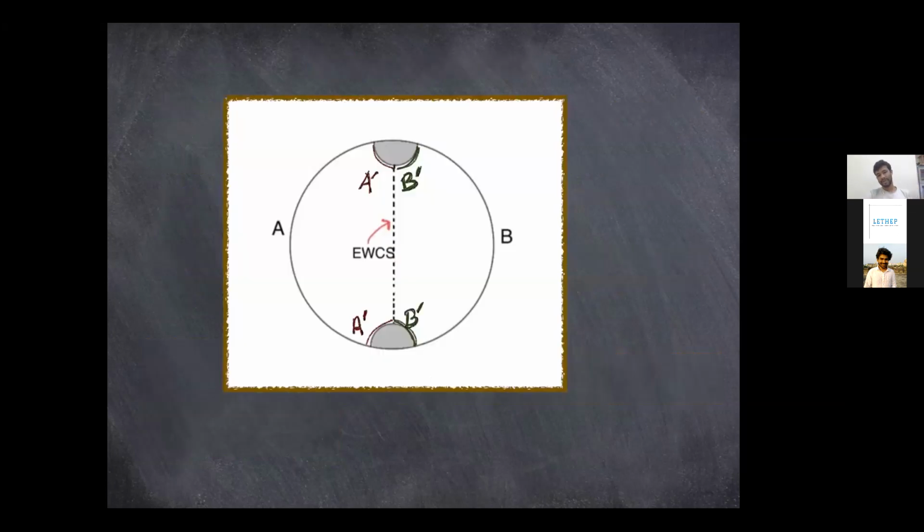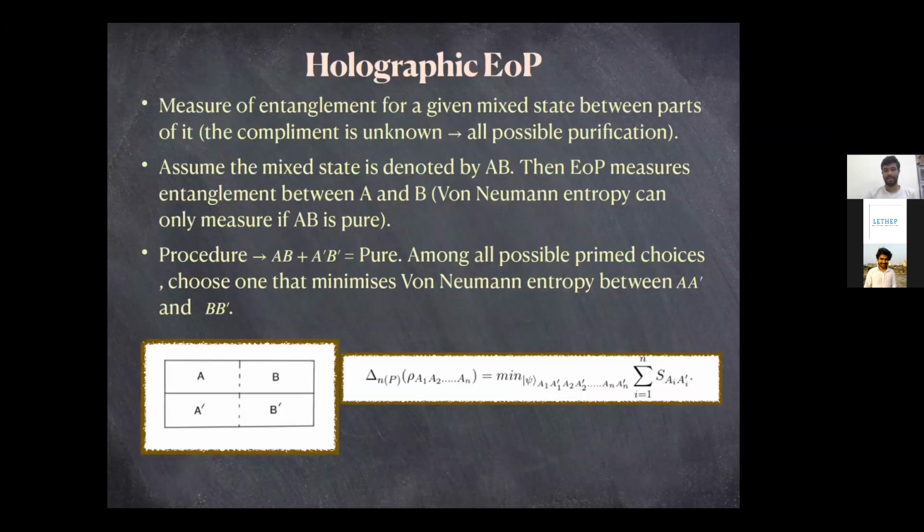So the holographic dual to this, yeah. Sorry, I just want to... the multipartite is too complicated for me, but the bipartite entanglement of purification, you're saying that you want to measure the entanglement between A and B when A plus B is a mixed state, right? Yes. And what you do then is you purify your state by enlarging your Hilbert space, adding some other stuff, right? Yes.